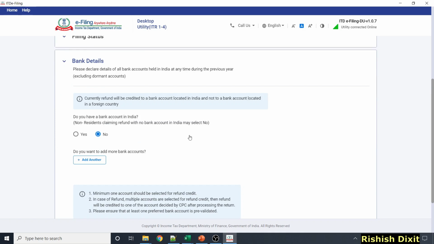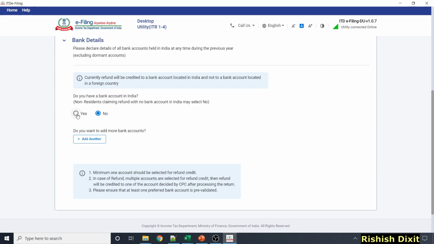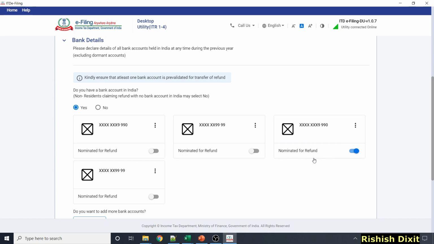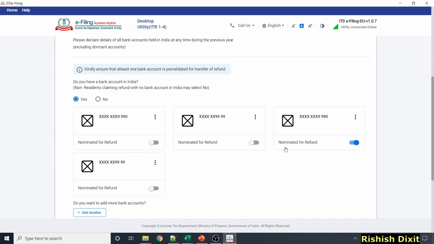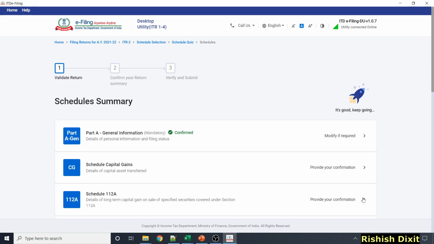Here you will see bank account details. So you will see here, do you have a bank account in India? Because you could have an NRO account, so you can add details here. Let me click on yes and just put this as a nominate for refund, one account, and then click on confirm. It is just dummy data. Part A general information is confirmed.